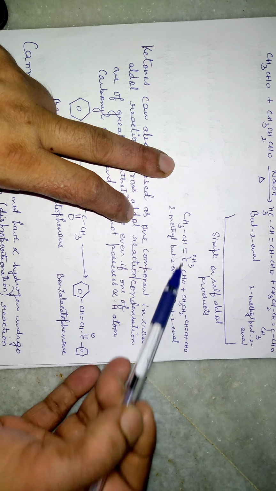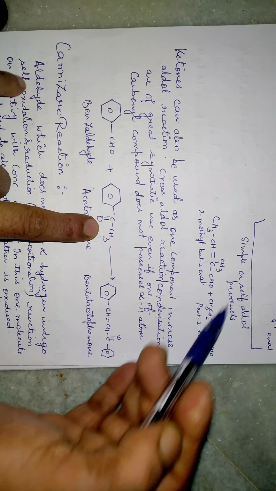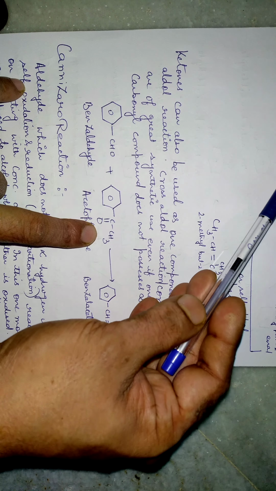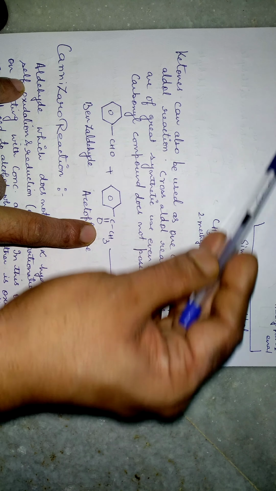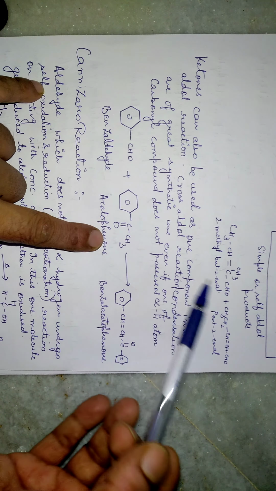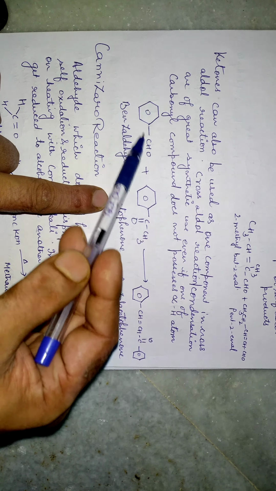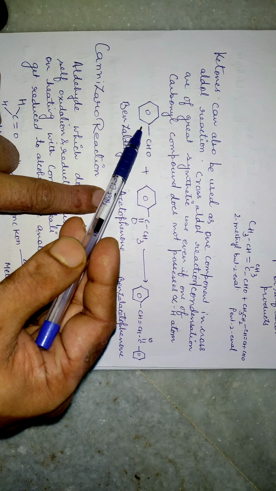Now moving on to the next point, that is ketones can also be used as one of the components in cross aldol. Here we can use one aldehyde group and one ketone group. I have given an example also. This reaction is known as, I told you, cross aldol reaction, and it is of great synthetic use even if one of the carbonyls does not possess the alpha hydrogen. Here you can see it does not possess any alpha hydrogen.